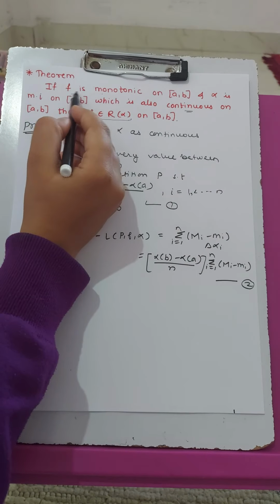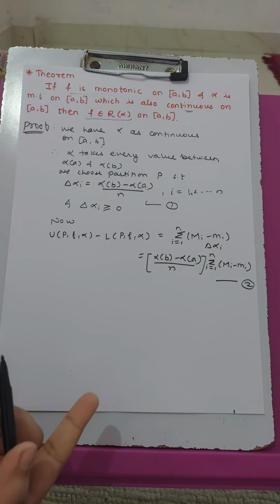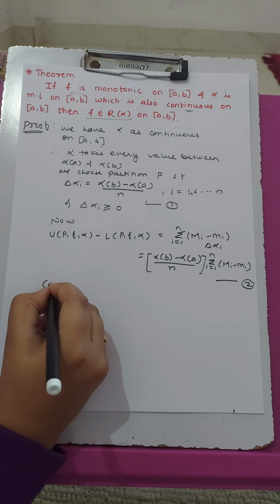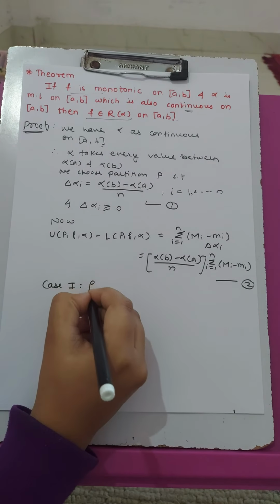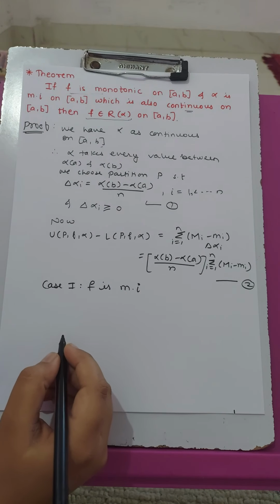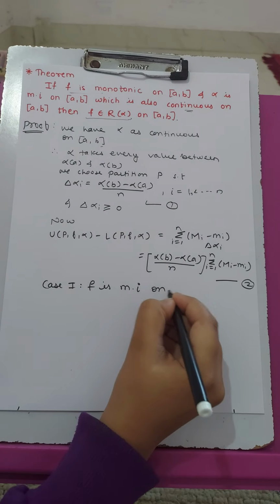Now since it is given that f is monotonic, f may be a monotonically increasing or a monotonically decreasing function. So here arise two cases. Case 1, f is monotonically increasing on interval [a, b].